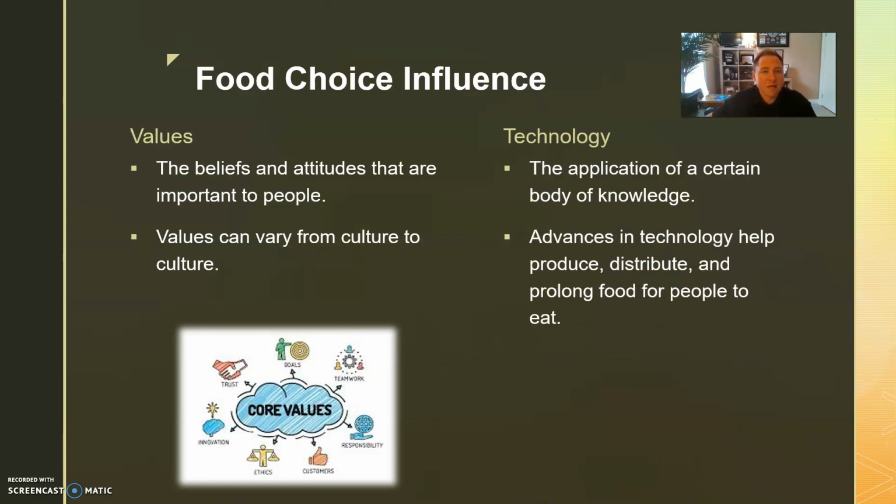Technology. This is the application of a certain body of knowledge. We think of computers when it comes to technology, but technology is just finding a way to use the new knowledge that we've gained. And advances in technology help produce, distribute, and prolong food life for people to eat. With the growing population, we've needed to create more food, make it more sustainable, and make it last longer.